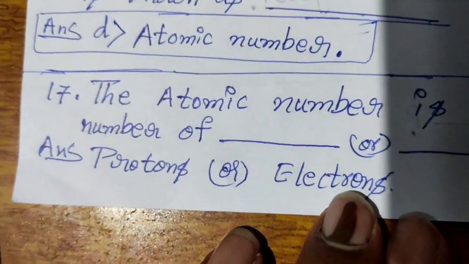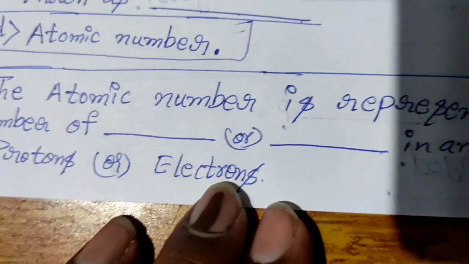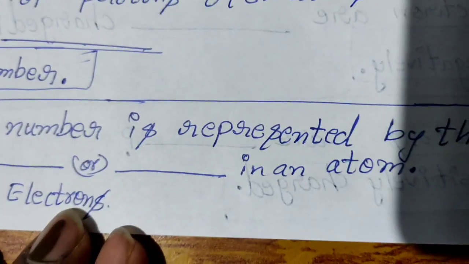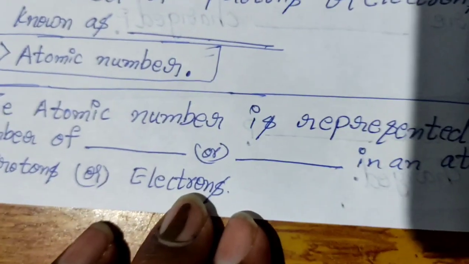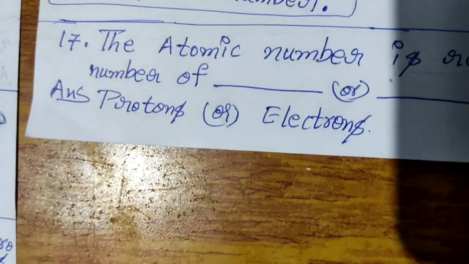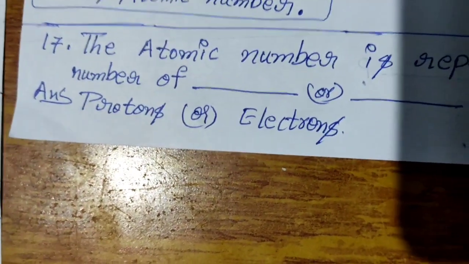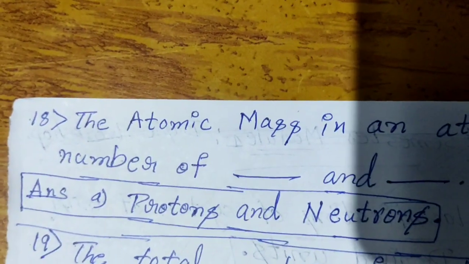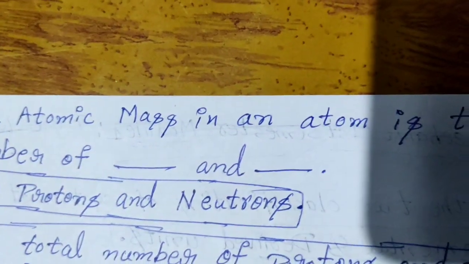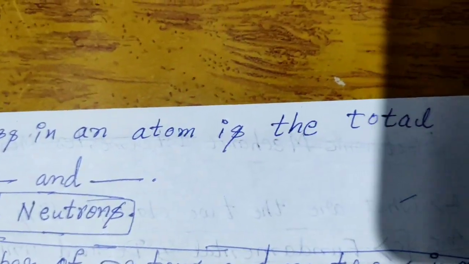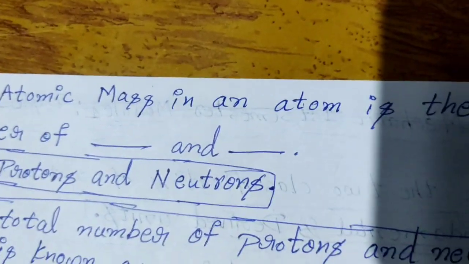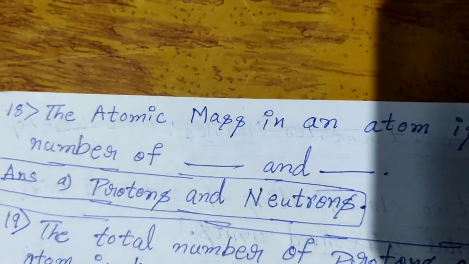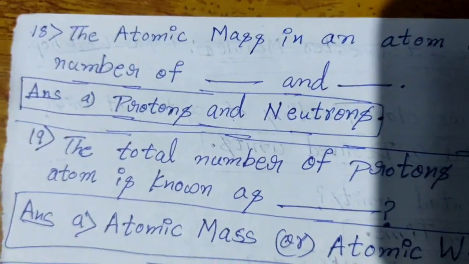17th question. The atomic number is represented by the number of dash or dash in an atom. The answer is protons or electrons. 18th question. The atomic mass in an atom is the total number of dash and dash. The answer is protons and neutrons.